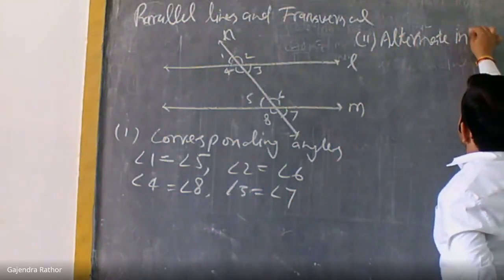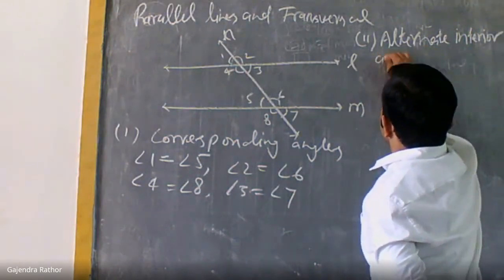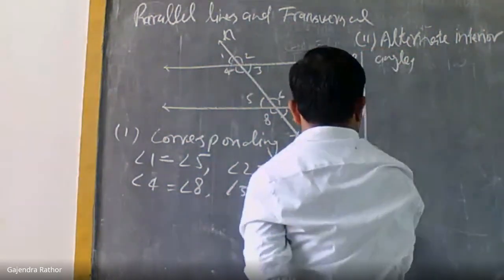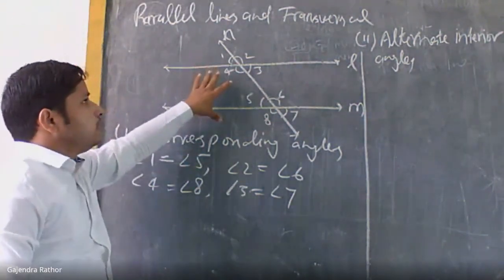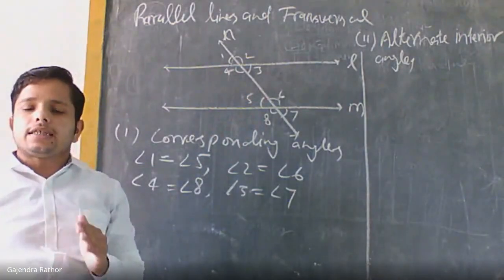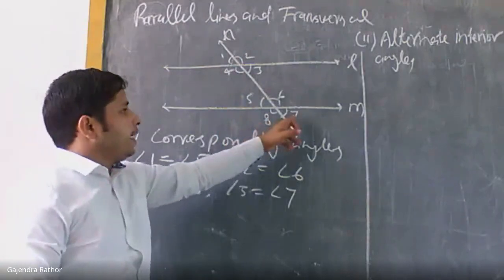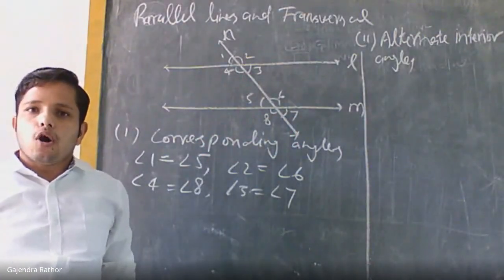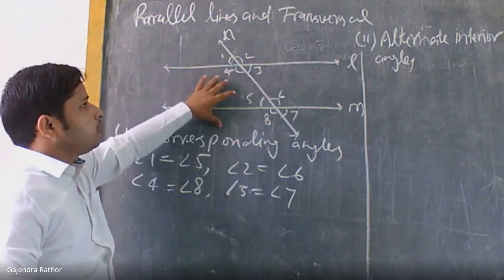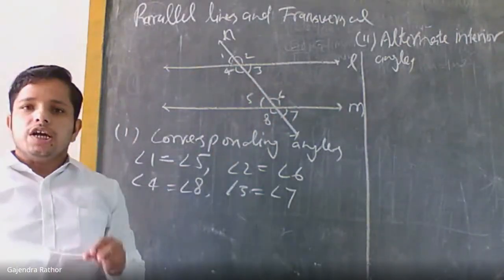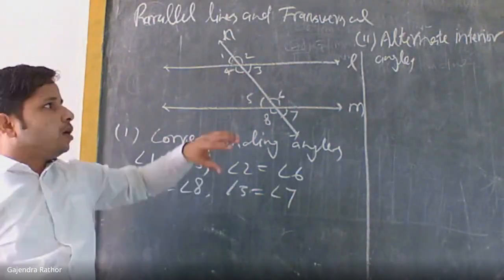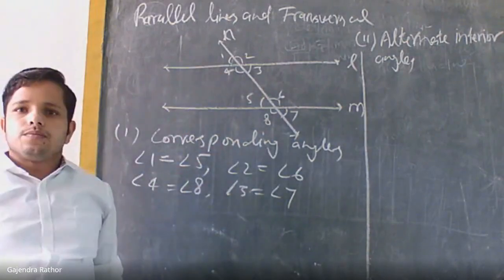Alternate interior means, first, what are interior and exterior angles. Angles 1, 2, 8 and 7 are exterior angles because they lie in the exterior of the given lines, while 4, 3, 5, 6 are interior angles because they lie inside these two lines.